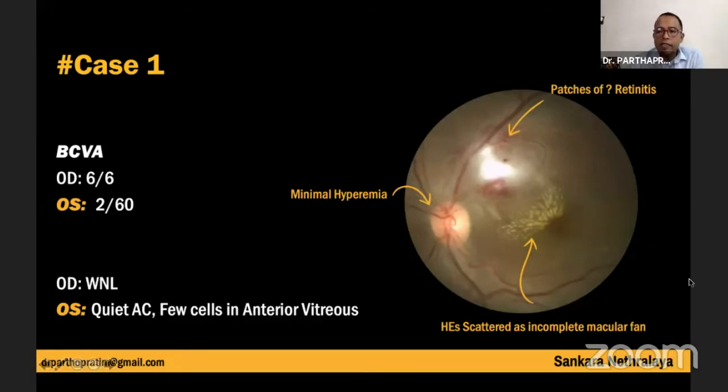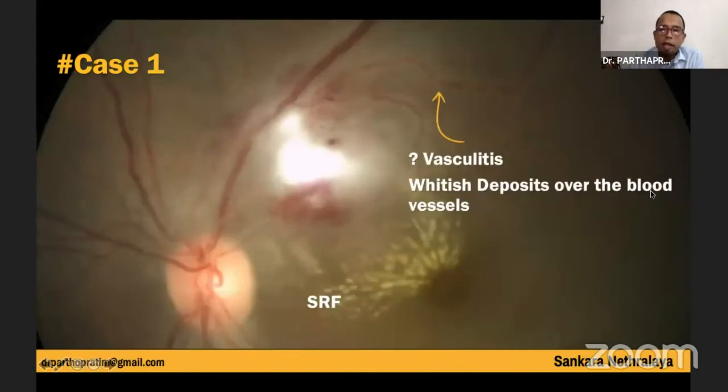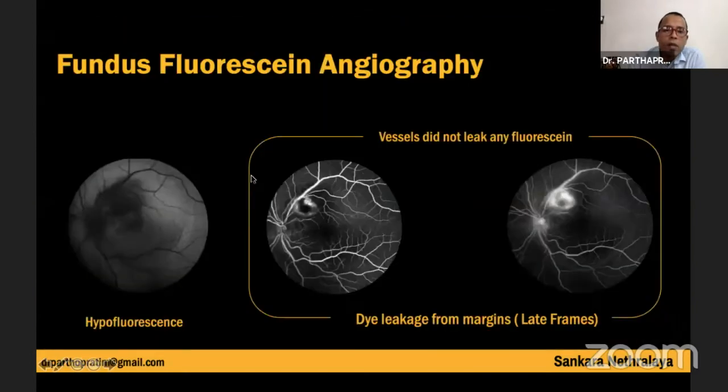So as you can see the fundus, I'll just zoom the picture. You can see here, though they marked it as a vasculitis, if you see this carefully, you can see the whitish deposits over the blood vessels. And you can see varying degrees of the subretinal fluid scattered around this lesion. So the fundus fluorescein angiography showed the hypofluorescence and gradually the dye leaking from the margin of the lesions. And you can see, these vessels were not leaking the fluorescence.